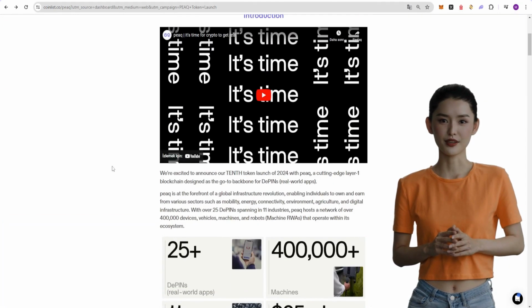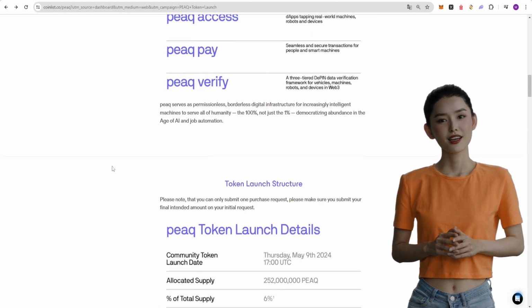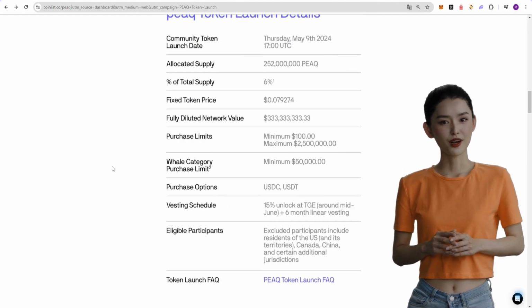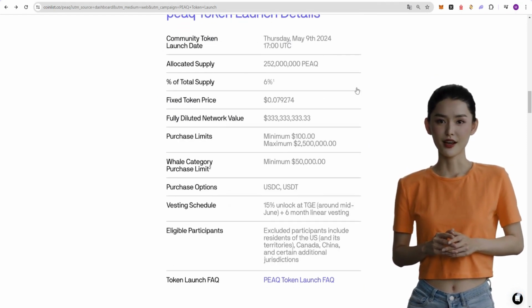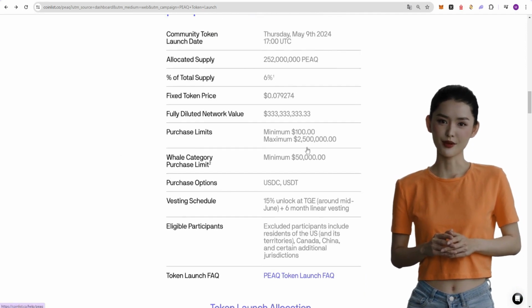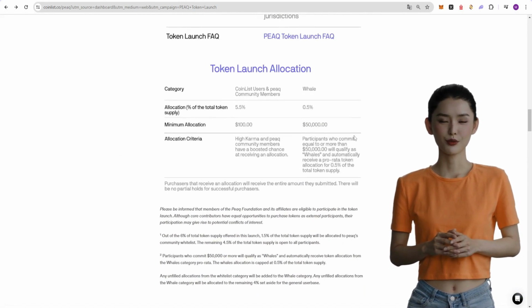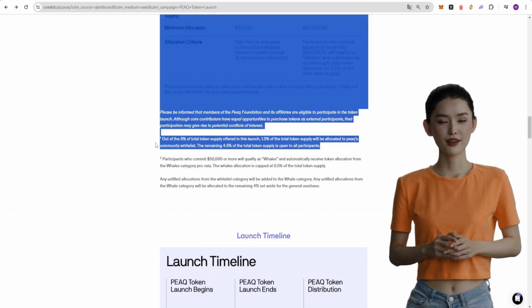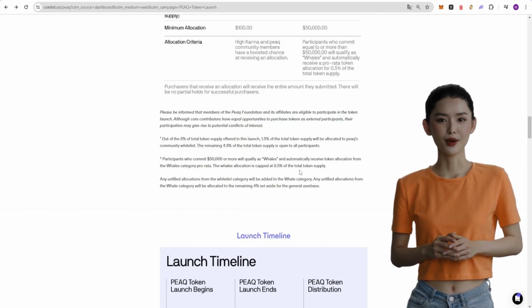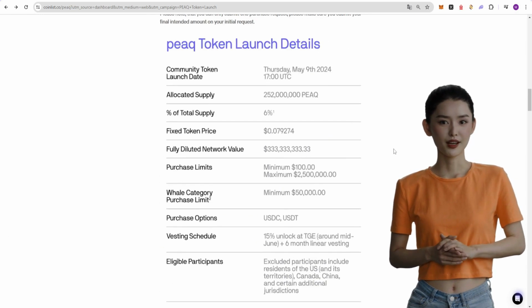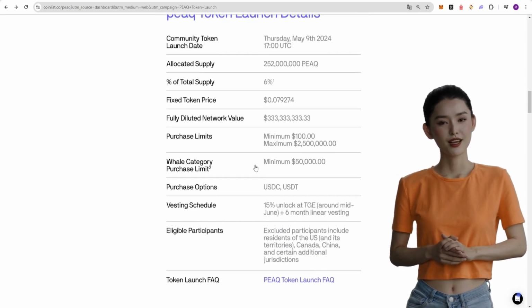Now let's look at the presale details. Applications started on May 9th and will end on the 16th of this month. Buyers are given a 6% share. 4% will be distributed to investors like us. 1.5% will be distributed to whitelist participants. The remaining 0.5% share will be given to whales. To be a whale, you need to invest at least $50,000.